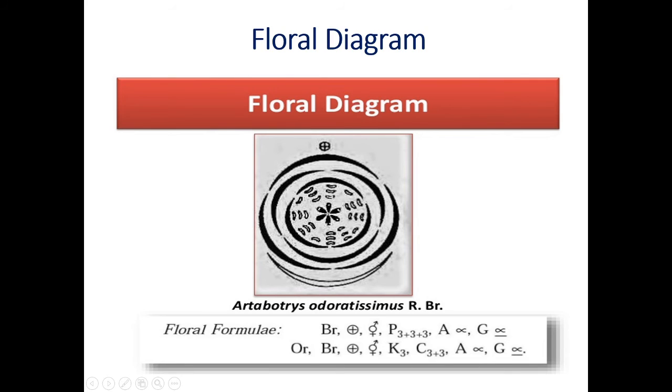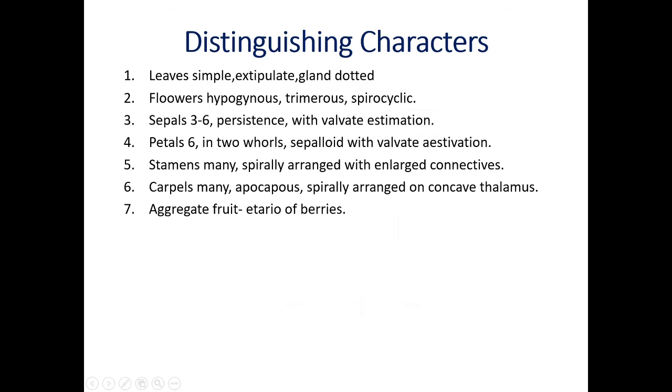And this is the floral diagram of this floral formula. Number of tepals are 9, 3 plus 3 plus 3. They are free from each other. Now let us see what are the distinguishing characters of this family.